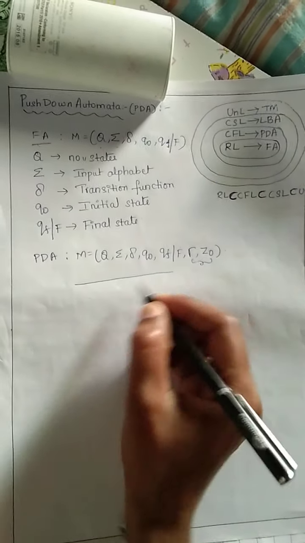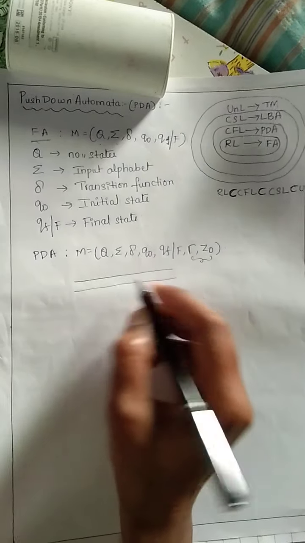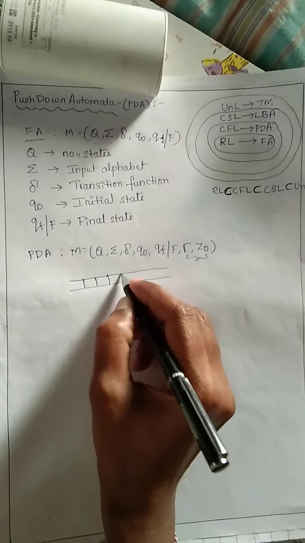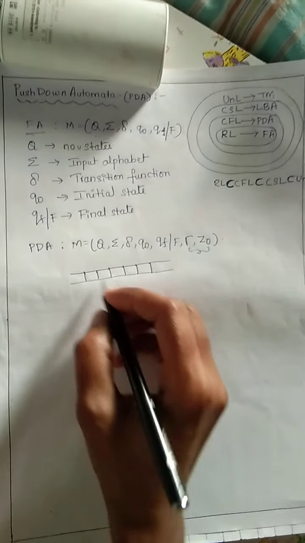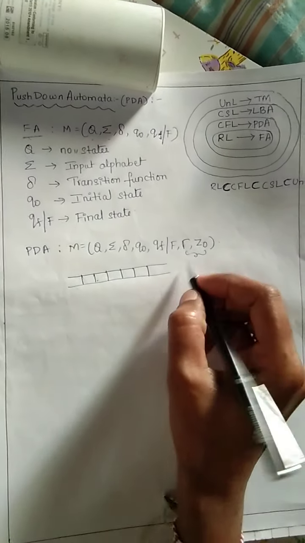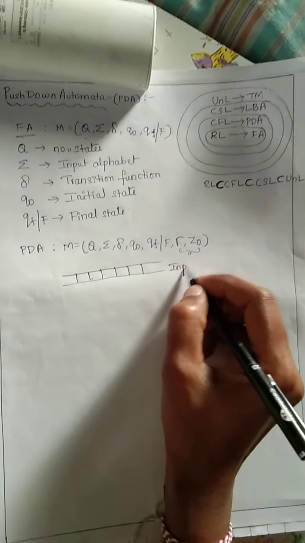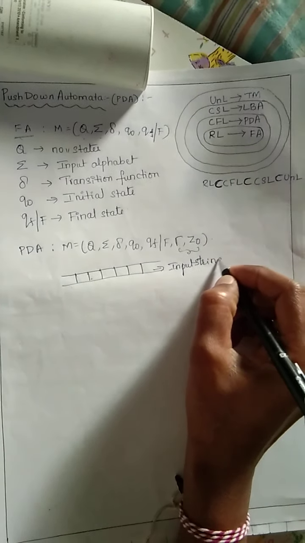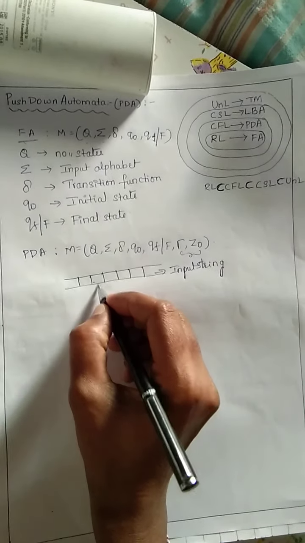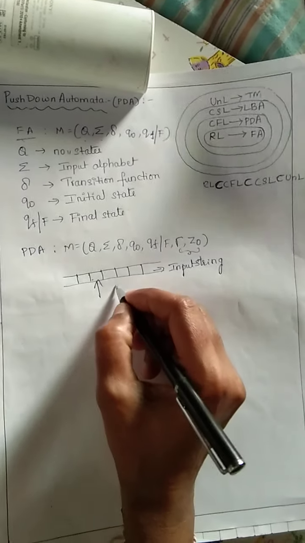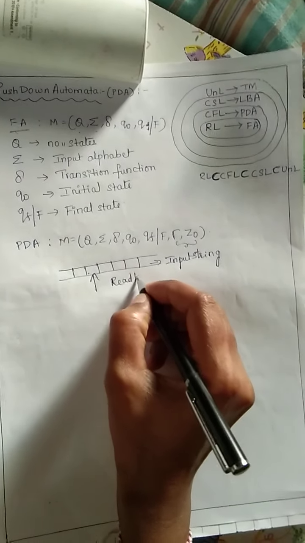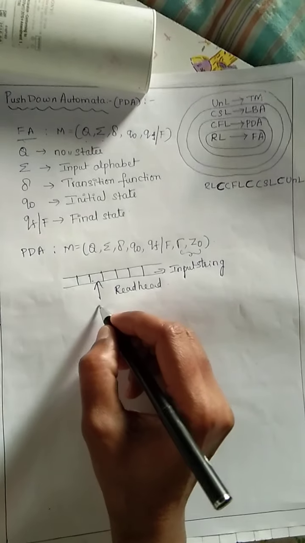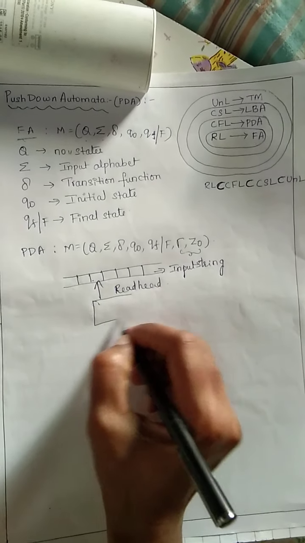So we have an input tape. It is divided into a number of cells. Here we are going to store the input string, and there is a read head, which will be connected to the finite control.